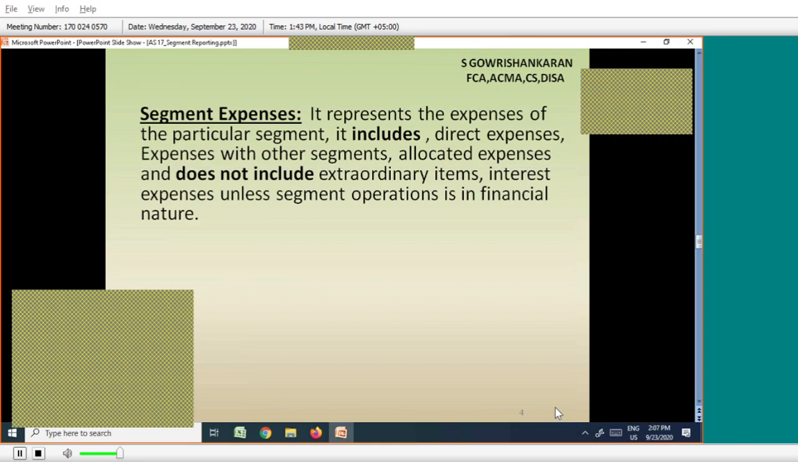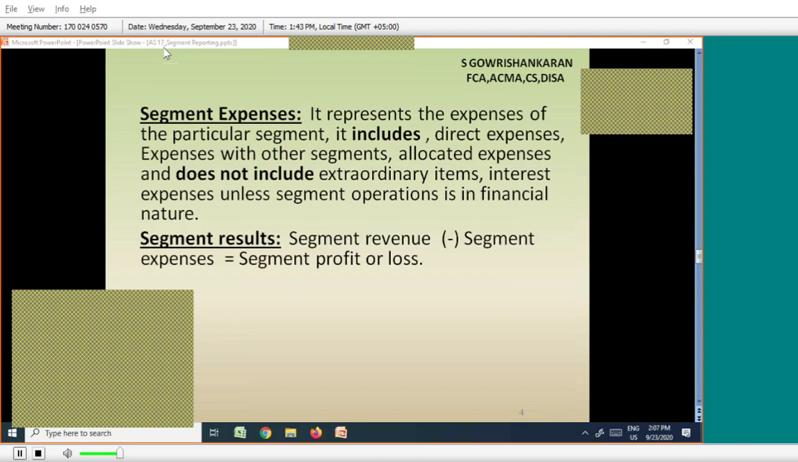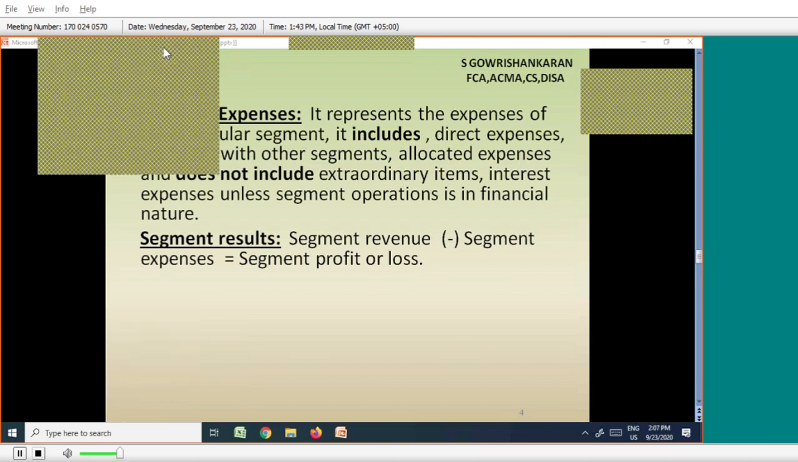So, segment results. What is this segment results? Segment results means performance. Performance means profit or loss. Segment results is nothing but segment revenue minus segment expenses equal to segment profit or loss. Why are we studying all these things? Because this is what we are going to report under segment reporting.